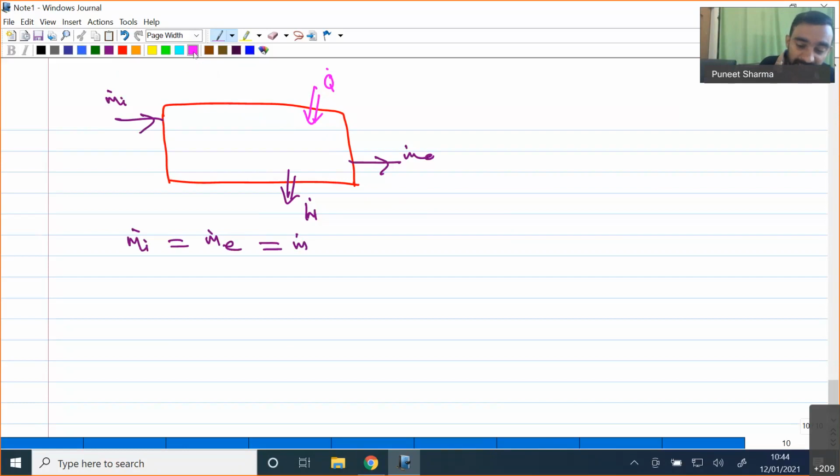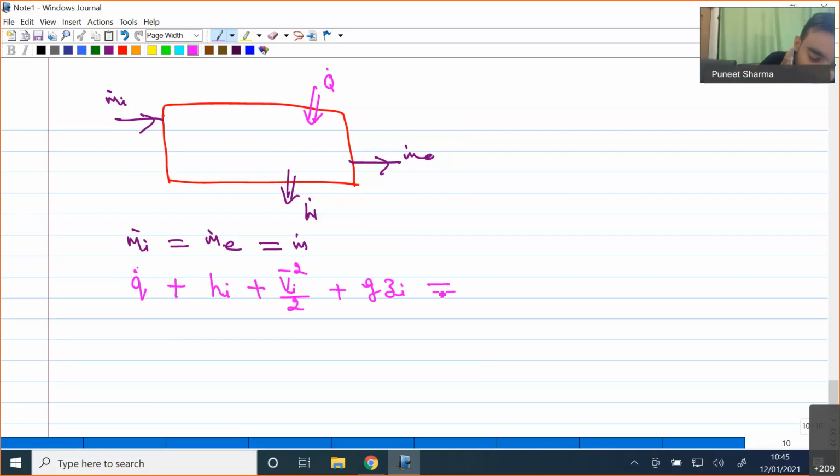Now if I write the energy equation on a per unit mass basis, you can recall some of the previous lectures where we discussed the energy equation for an open system. We will find Q dot, the rate of heat interaction, plus HI, the enthalpy of the inflowing stream, plus VI bar square by 2 as the kinetic energy of the inflowing stream, plus G into ZI as the potential energy.